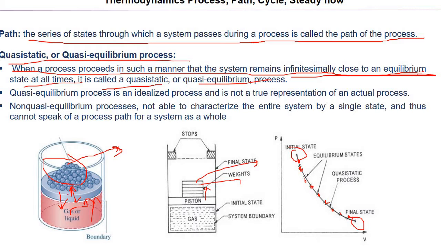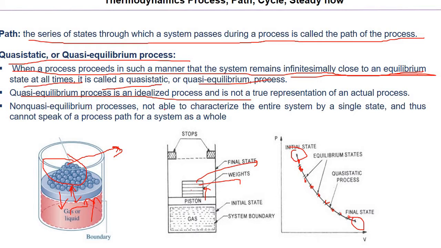Then we can remove another mass and find another new equilibrium state. So we will get as many equilibrium states as we want between the initial and final state to trace the path. But quasi-equilibrium processes are quite idealized because we have to divide this mass into infinite numbers to get a real quasi-equilibrium process. So it's not a true representation of the actual process, but we need the quasi process to understand the thermodynamic process.